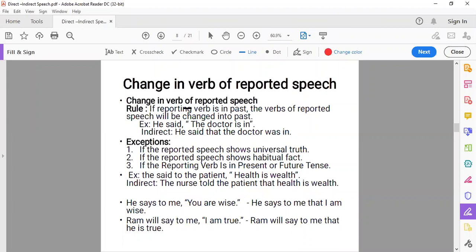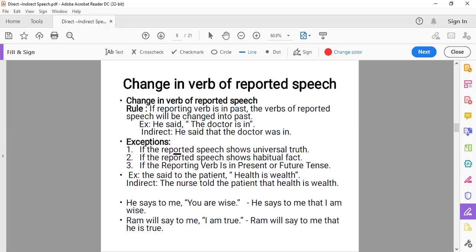Here we call it the reporting verb and reported speech, and in complex or compound sentences, we say clauses. See the example. He said, the doctor is in. In indirect speech, he said that the doctor was in. We have changed is into was because of the reporting verb. What is the reporting verb here? Said. It is in the past tense. Clear? Now, after this, there are some exceptions to the rule also.